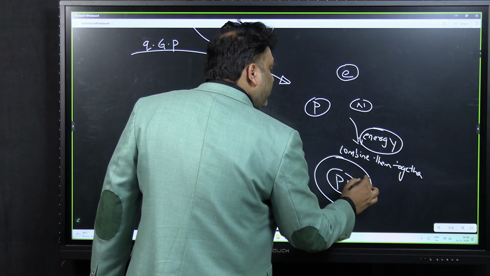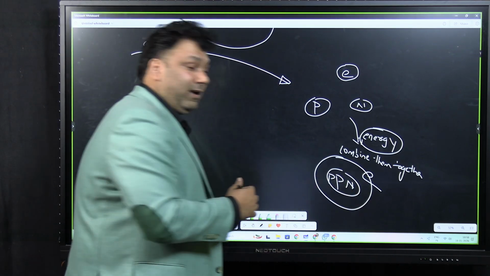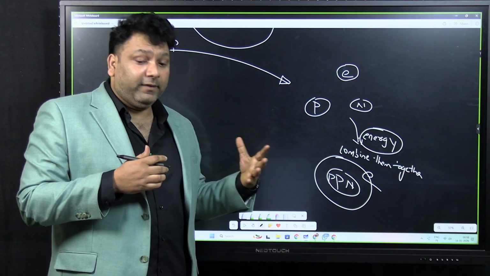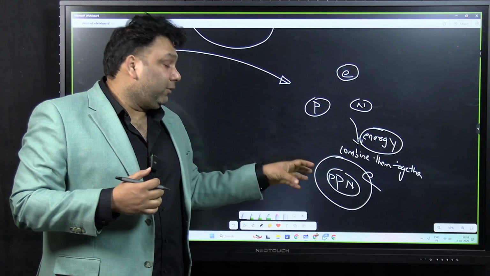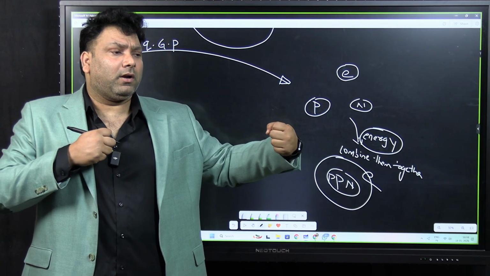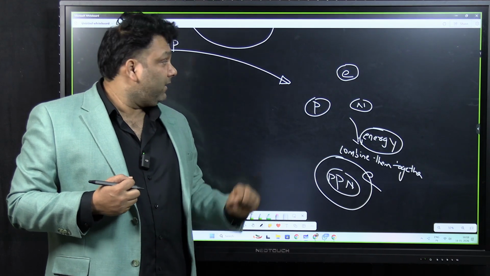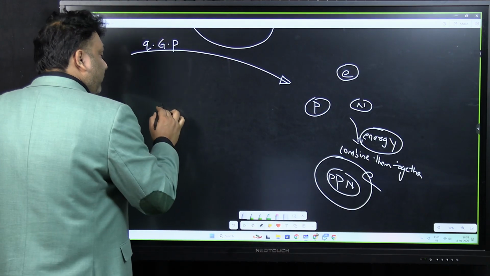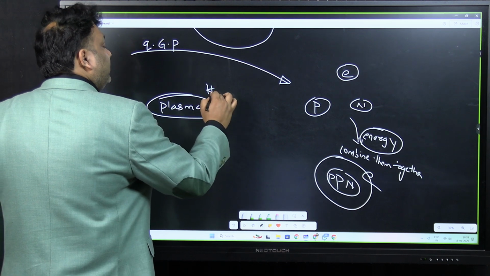Now for protons and neutrons, or proton and proton, to come together, you have to overcome the electrostatic repulsive force, and the nuclear attractive force has to come into the picture. Till the time the proton and proton do not collide with very high energy, they won't come near each other. So this is how they have been formed. In your mind, plasma state means high energy state.